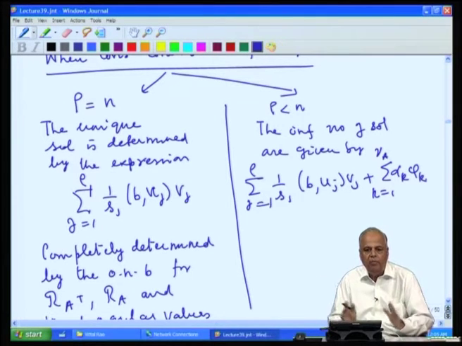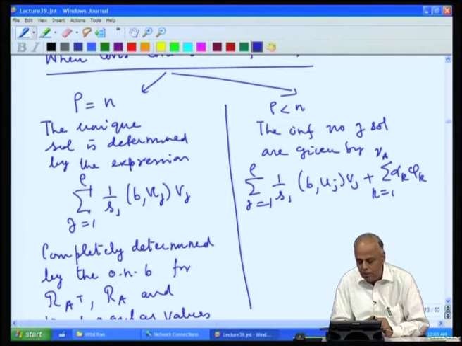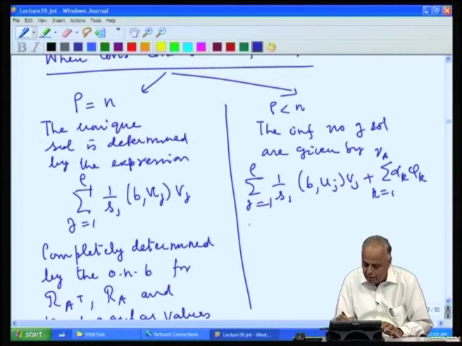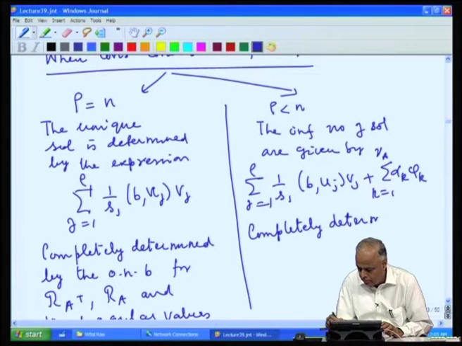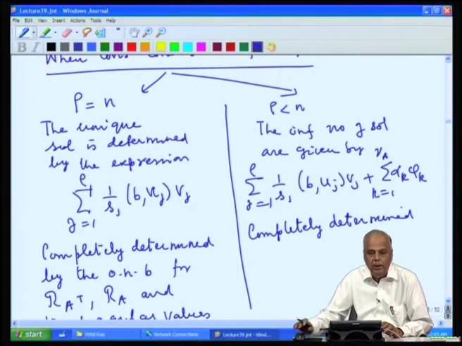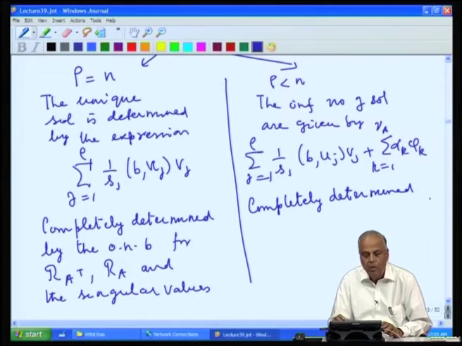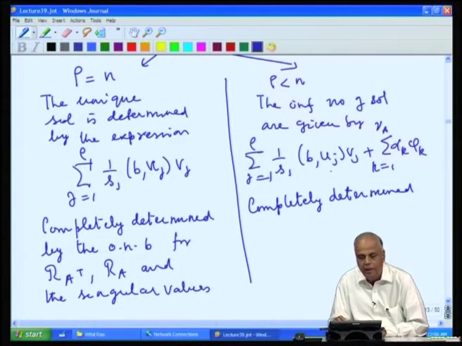By varying the alpha k over all possible real values, we get all the solutions of the system, and this is completely determined again by the u j's and the v j's, which are the basis for the range of A transpose and the range of A, the S j the singular values and the phi k's, which are the basis for the null space of A.